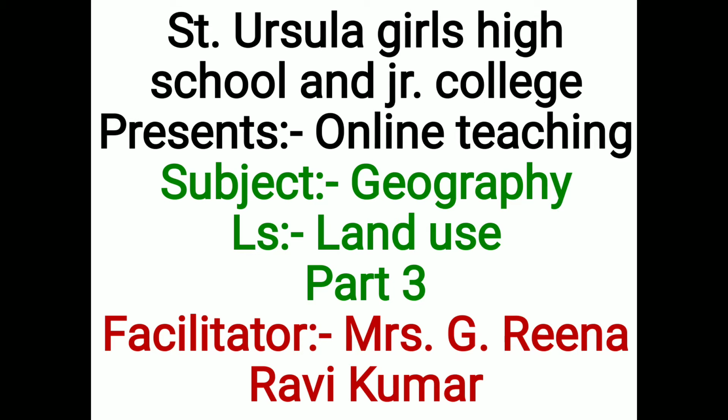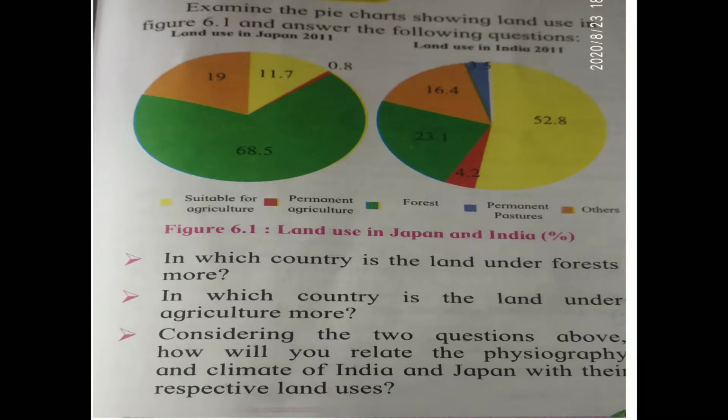And in this land use, today we are going to study page number 37, the pie chart. Now, when you look at page number 37, you will observe a color figure. And there are two different countries in that. One is Japan and the other is India. Now here it is telling about different colors.